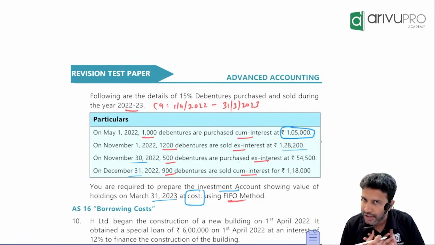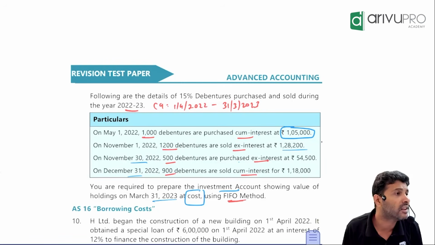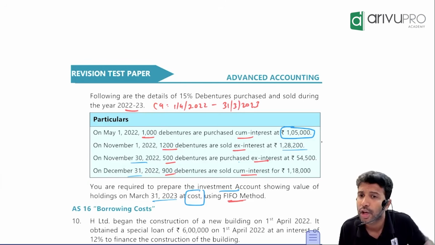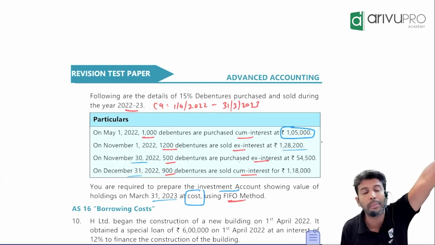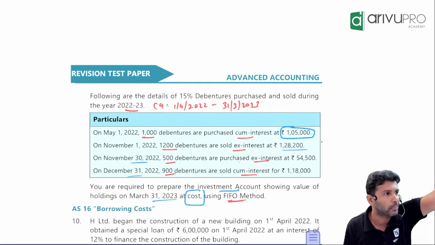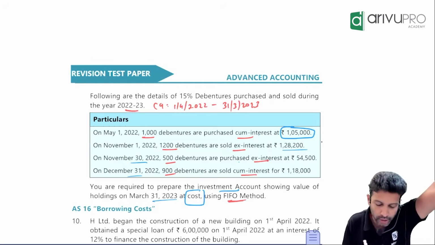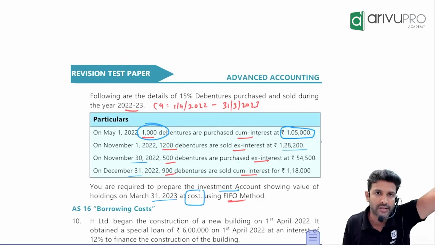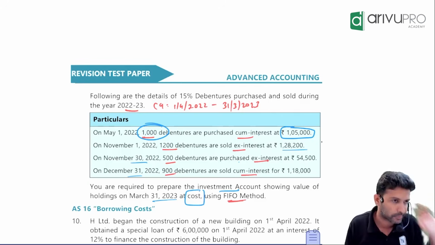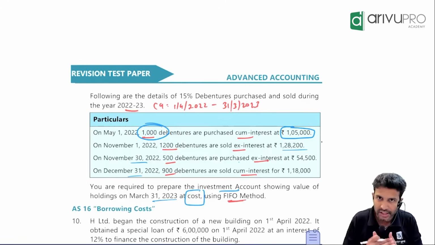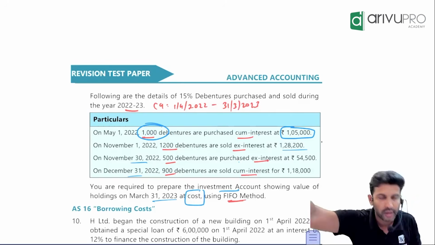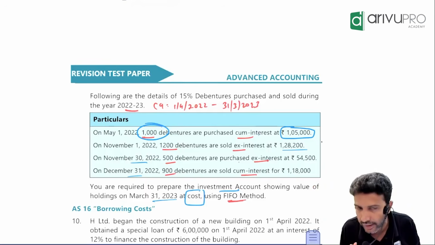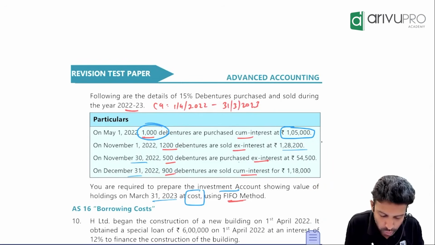Sir, you have purchased the debenture means somebody else has sold. That's how it works, no? You have purchased means somebody has sold. Think from that somebody's viewpoint, the other party's viewpoint. On these 1000 debentures, they have received the interest till which particular date? Once again, you have purchased means other party has sold. That other party on these debentures have received the interest lastly on which date? They have sold it in May.